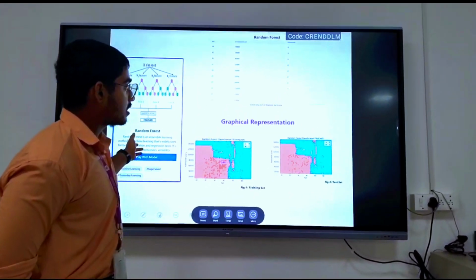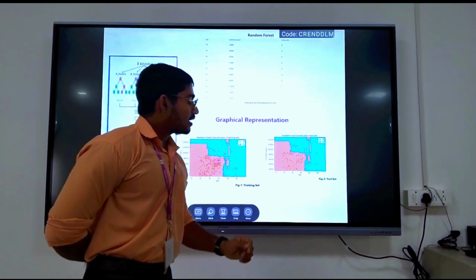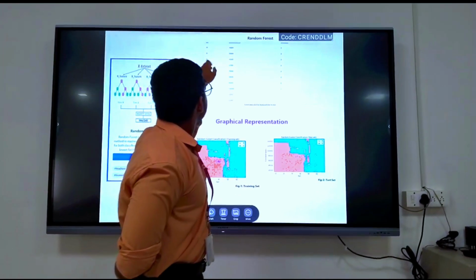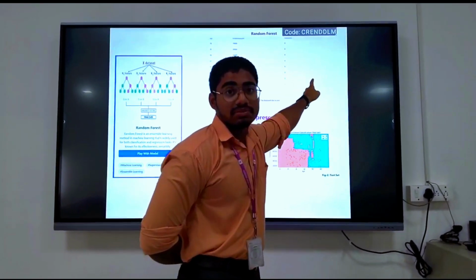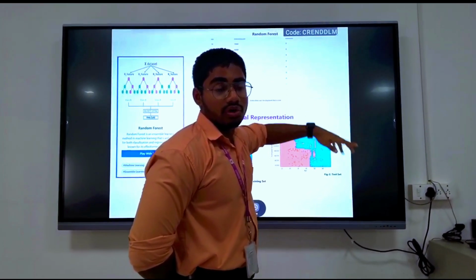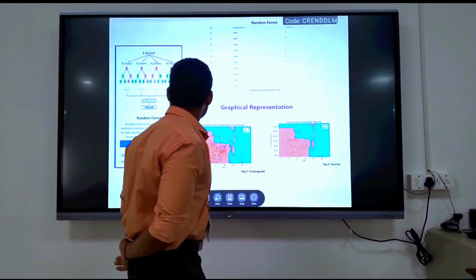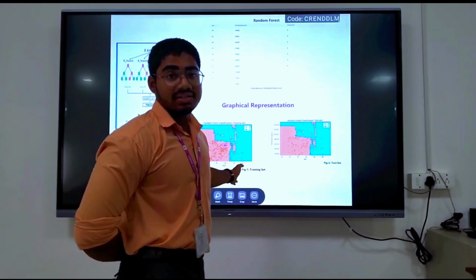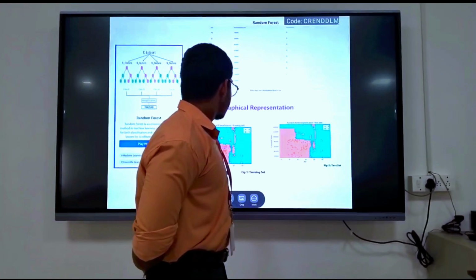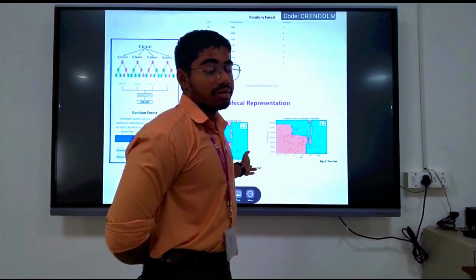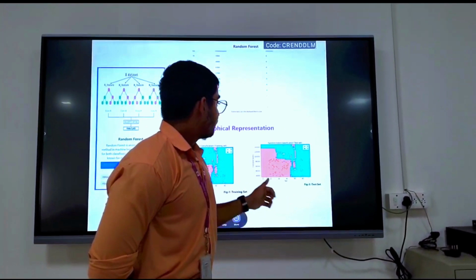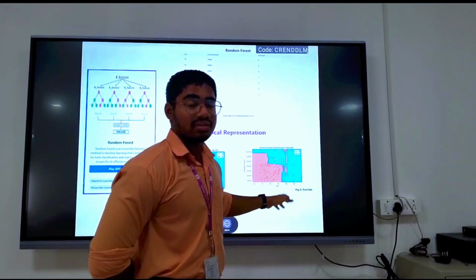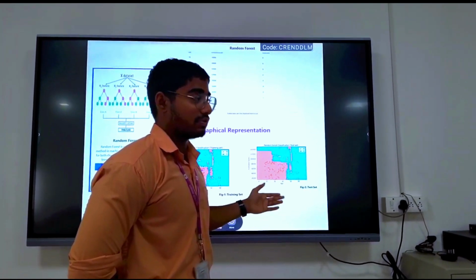And we have random forest classification. Again we have a classification problem. Here we have age and estimated salary, and we are trying to predict whether the person will purchase our product or not. So we again have a training set and test set. We train the model on our training set, and then we use the test set data to see how accurately the model has performed.